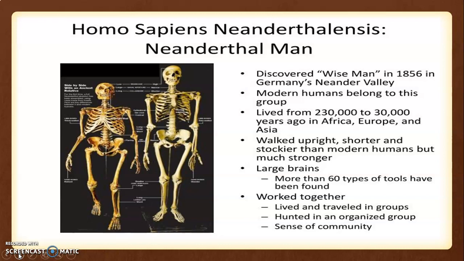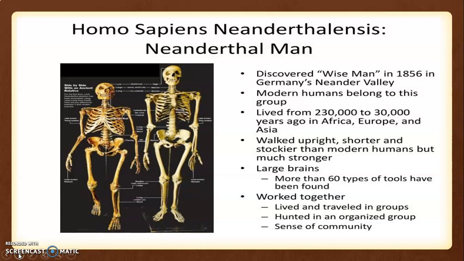A short brief is given to you: a wise man discovered in 1856 in the German Neander Valley. So they were known as the Neanderthal man. Modern humans belong to this group. They lived from 230,000 to 30,000 years ago in Africa, Europe and Asia. They walked upright, they were straight, they were shorter in height and stockier than modern humans, but much stronger. They had large brains, so more than 60 types of tools were discovered.